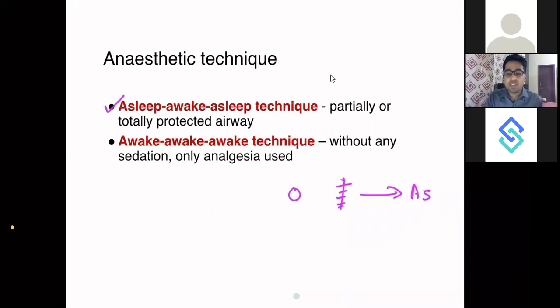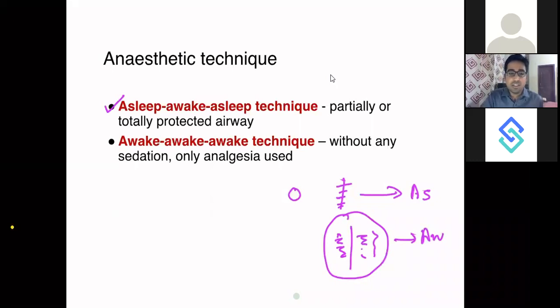And when you are stimulating the cortex, you will make the patient awake. Once you are done with your surgery and you are closing and suturing the incision, you don't need the patient awake. So again, you will make the patient asleep. So this is the first technique.